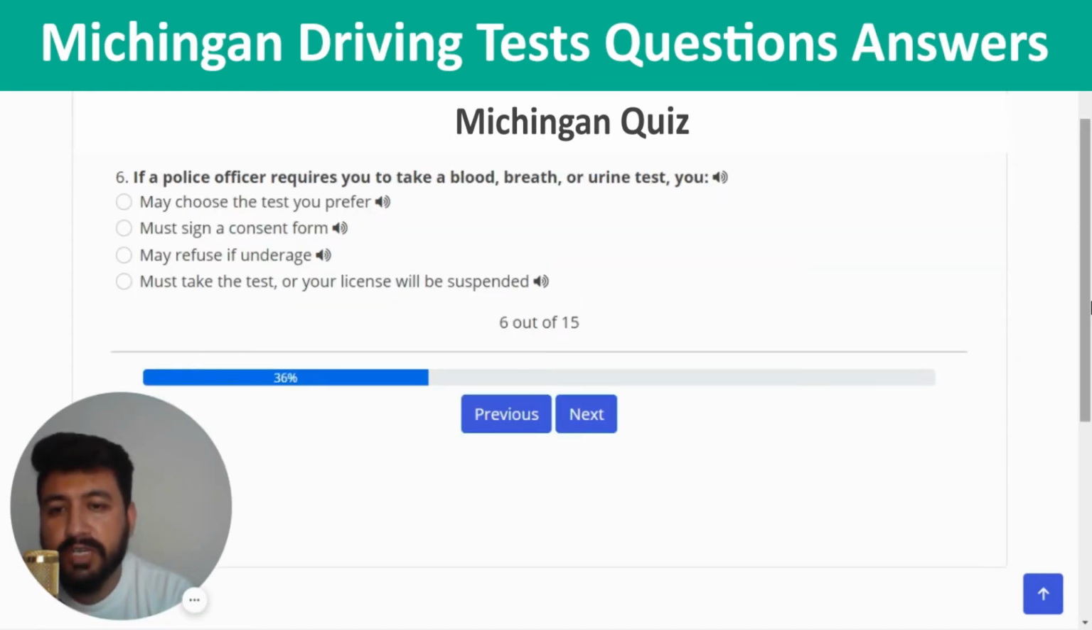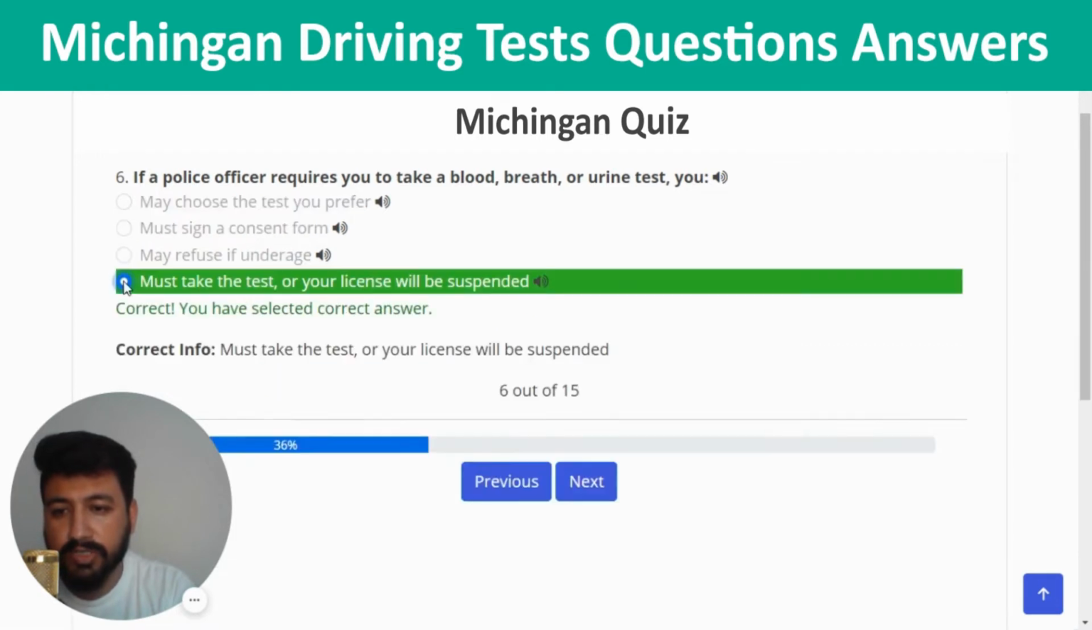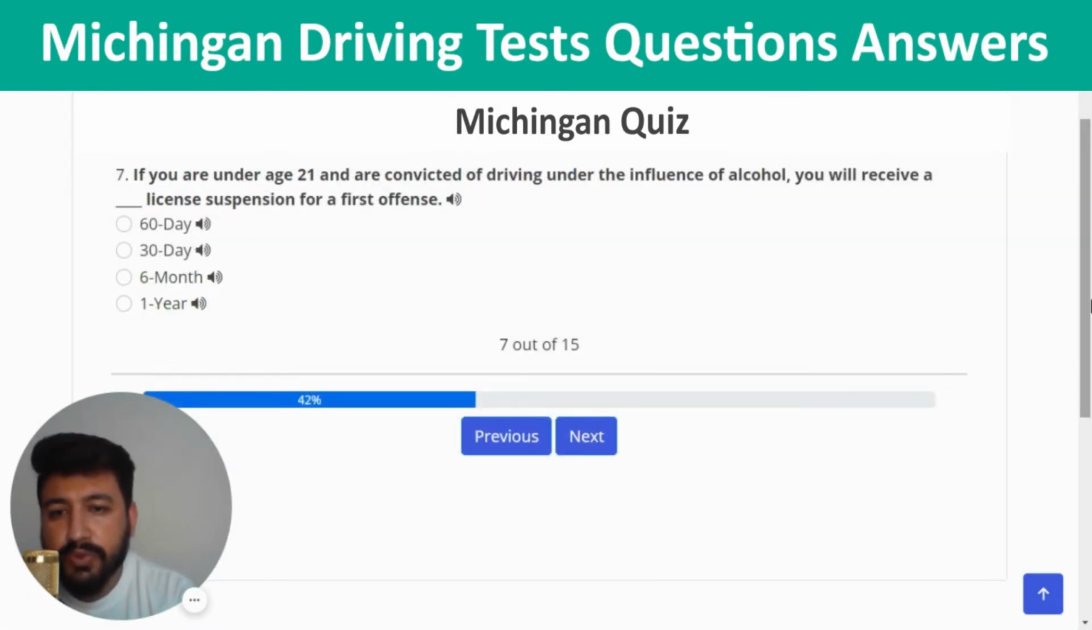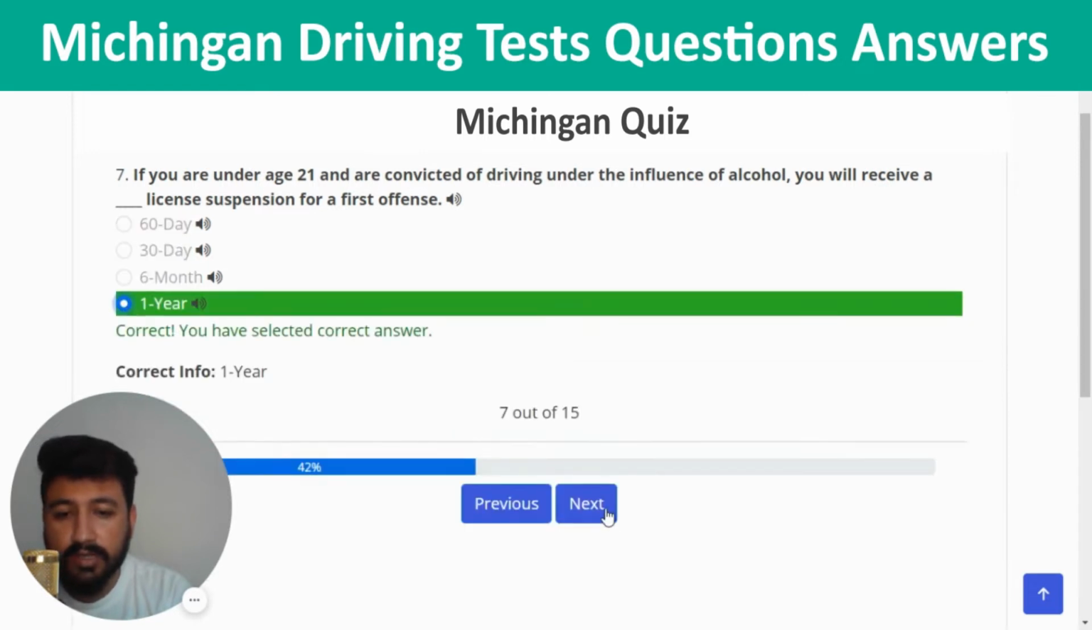If a police officer requires you to take a blood, breath, or urine test, the right answer is must take the test or your license will be suspended. So I'm going to click on the last option, which should be the right one. This is correct, and next. If you are under age 21 and are convicted of driving under the influence of alcohol, you will receive a blank license suspension for a first offense. The right answer is 1 year. So I'm going to click on the last option and next.